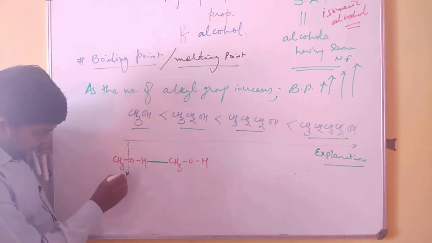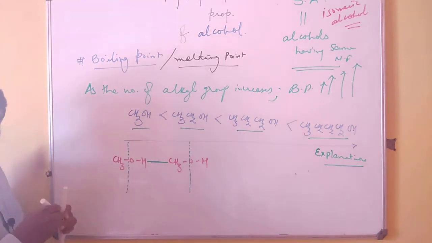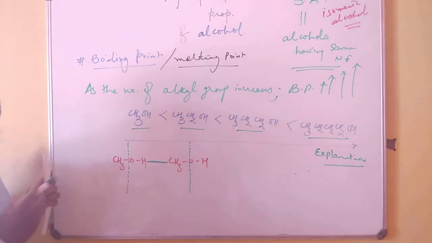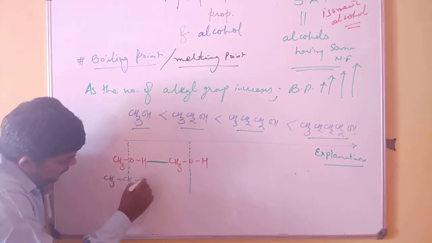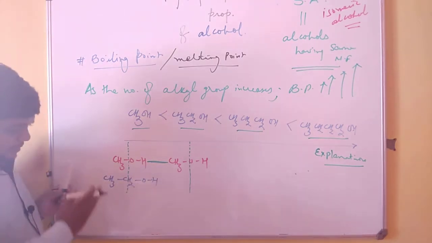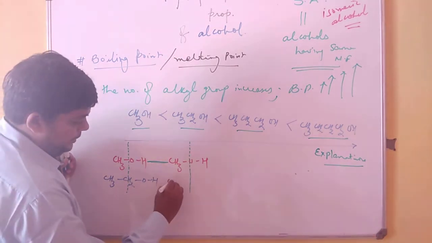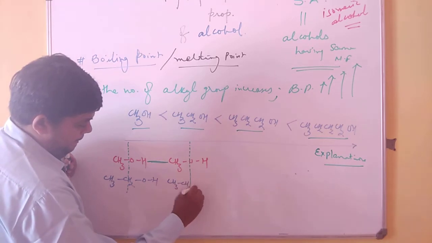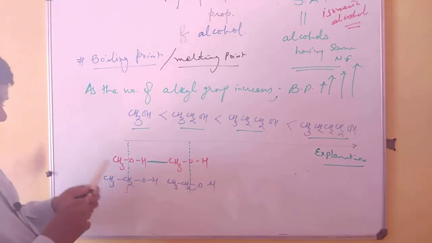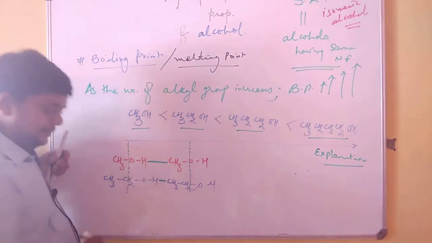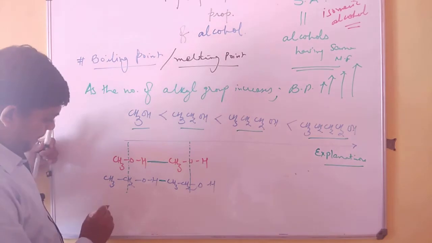For placing a molecule over here and over here, let these be the centers. Now when I shift from methanol to ethanol, I must write it like this. I will be expanding equally on both sides. Now check the distance.